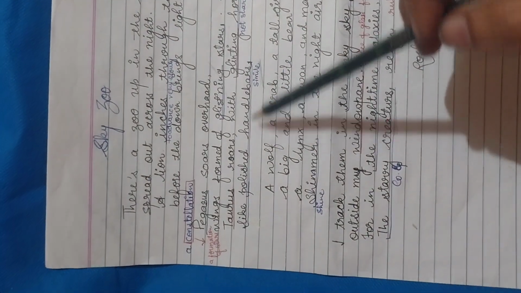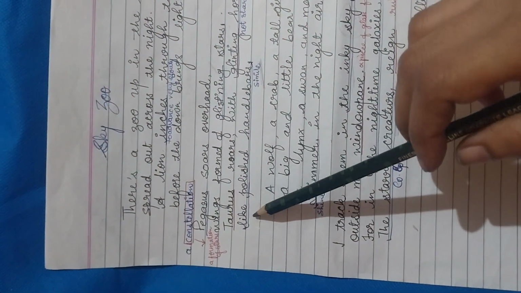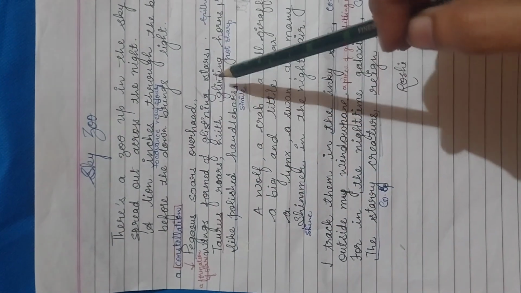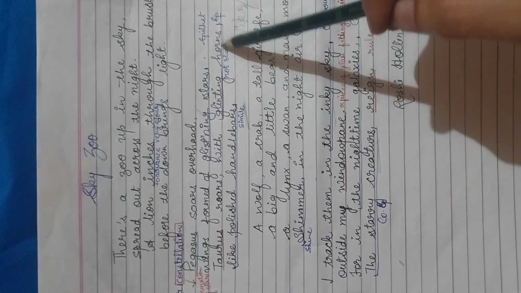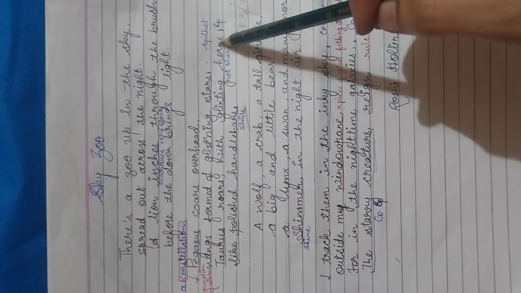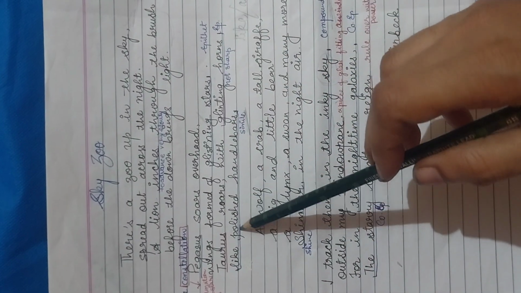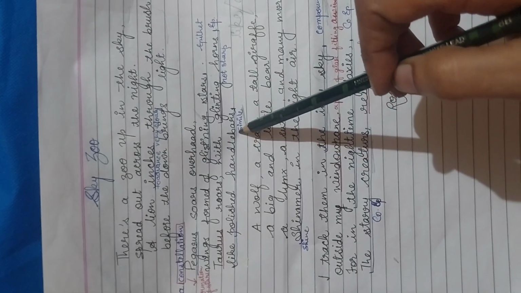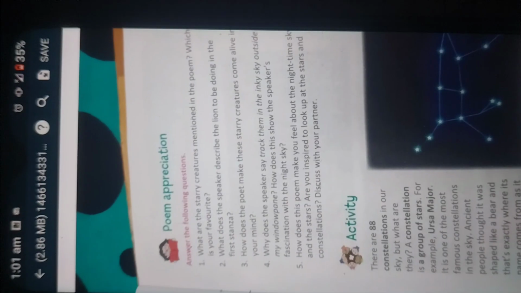What has been compared as polished handlebars? The glinting horns are compared with these words. Polished handlebars. Fine.